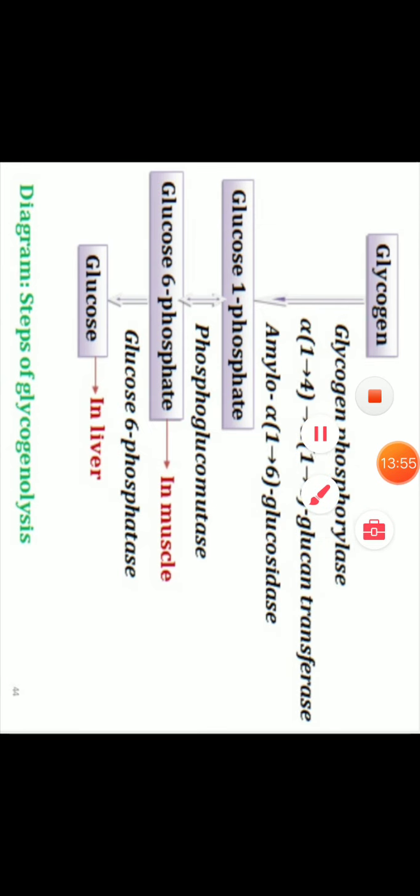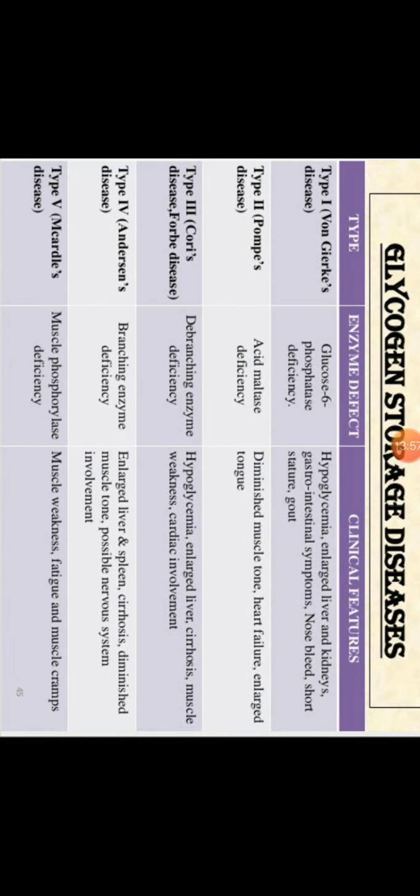So if glucose 6 phosphate accumulates, then what happens to our body? Our body shows hypoglycemia. Hypo means low, glycemia means glucose, meaning a low amount of glucose. Yes, there is accumulation of glucose 6 phosphate, so glucose is not formed.